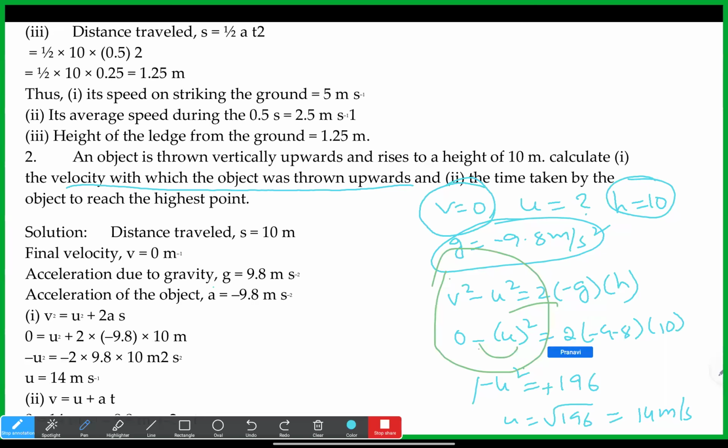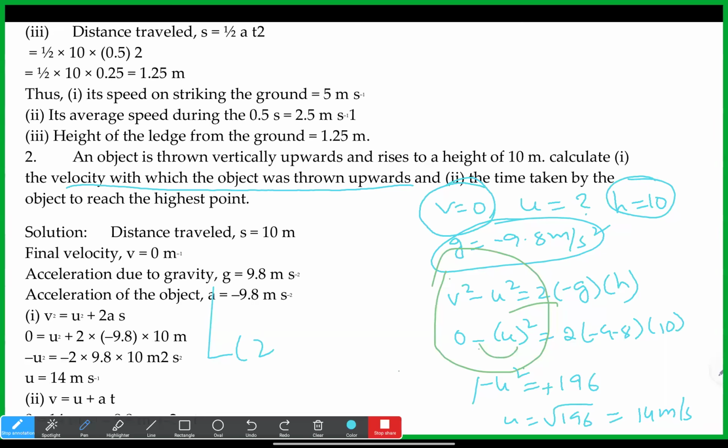But if you put the minus inside the bracket, it is plus. Yes, sir, I understood now. The minus applies to whatever the u square result is.